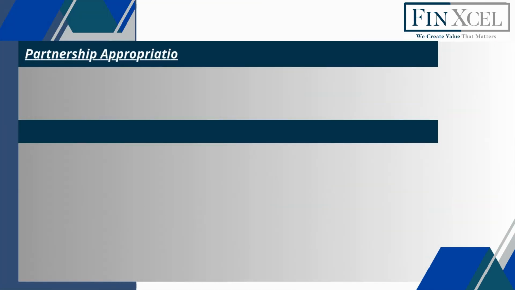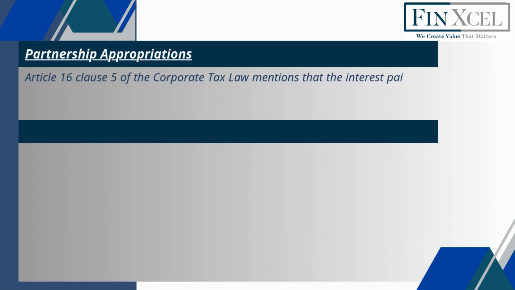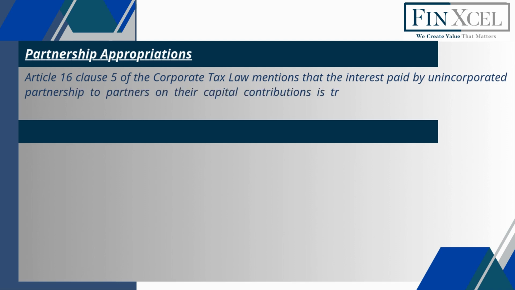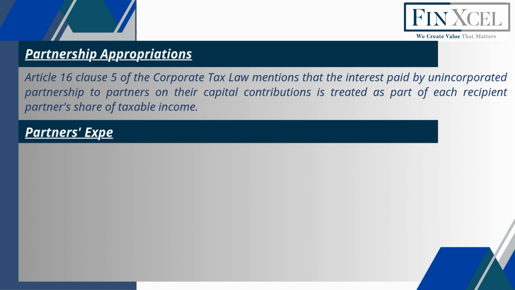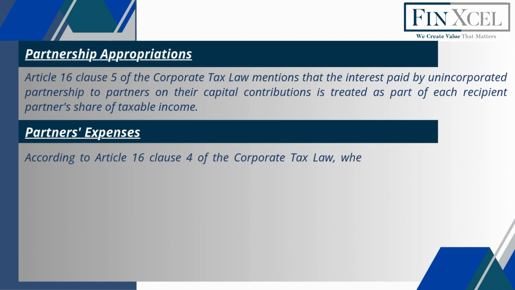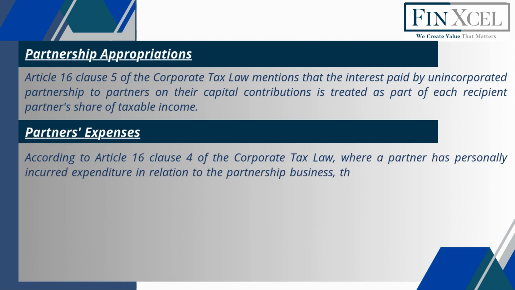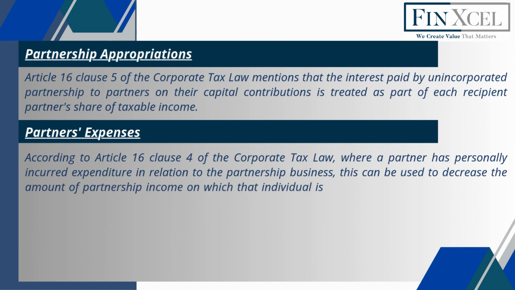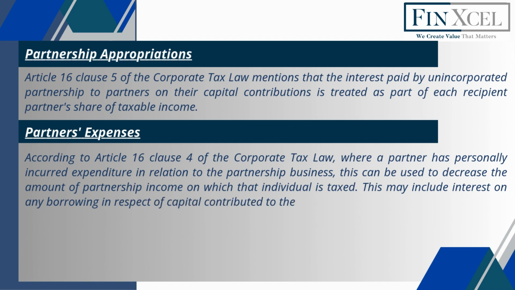Partnership appropriations. Article 16 Clause 5 of the Corporate Tax Law mentions that the interest paid by unincorporated partnership to partners on their capital contributions is treated as part of each recipient partner's share of taxable income. Partners' expenses. According to Article 16 Clause 4 of the Corporate Tax Law, where a partner has personally incurred expenditure in relation to the partnership business, this can be used to decrease the amount of partnership income on which that individual is taxed. This may include interest on any borrowing in respect of capital contributed to the partnership.